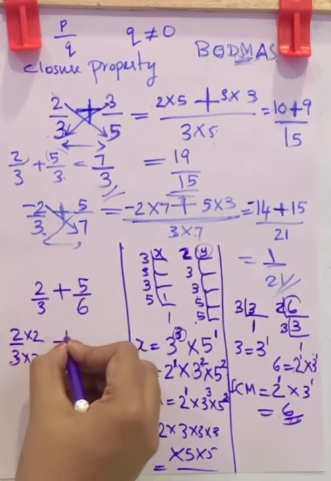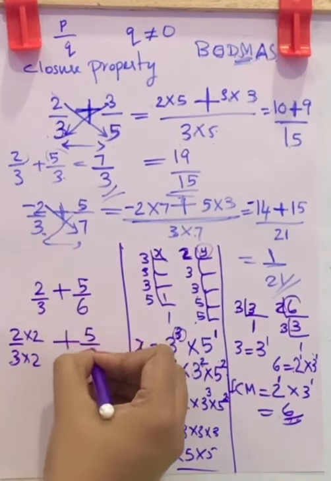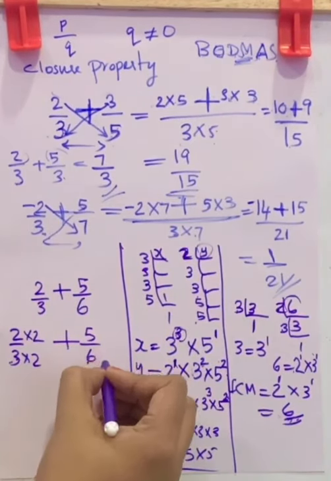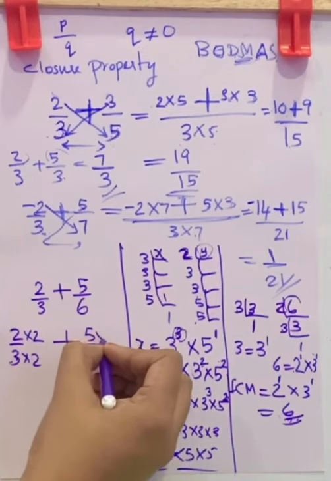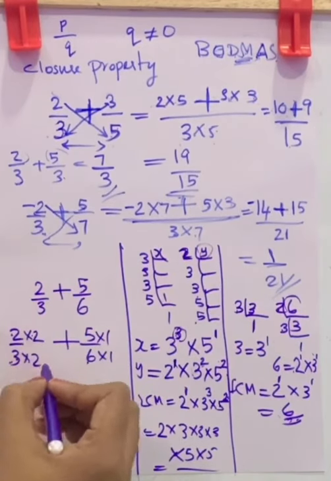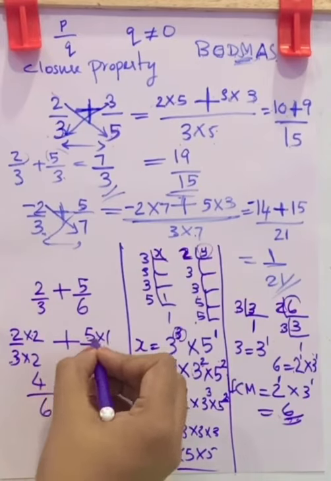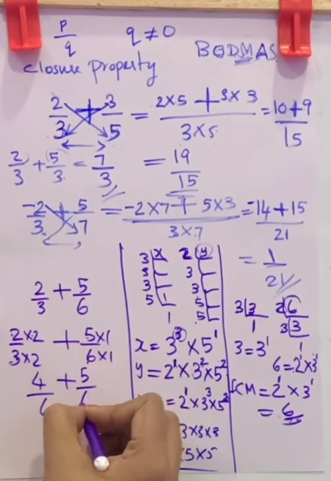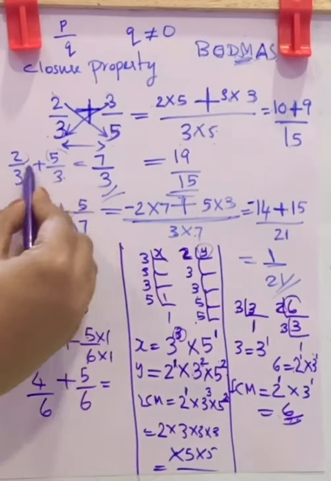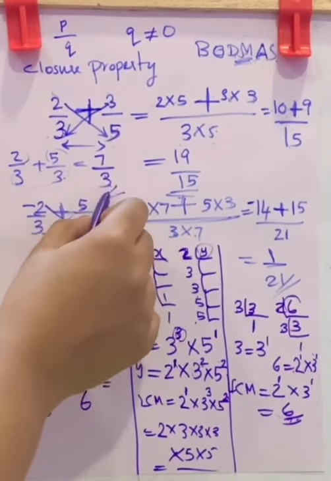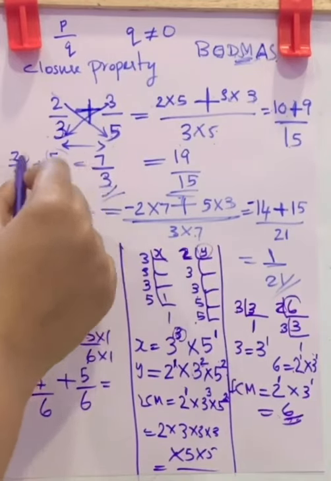Now plus 5 by 6. This is already 6 and we got the LCM 6. So no change, that is 6 into 1. Here also into 1. This becomes 2 2s are 4, 3 2s are 6, plus 5 1s are 5, 6 1s are 6. Now look, here the denominator was same and you can write down the denominator in the answer and add the numbers in the numerator.